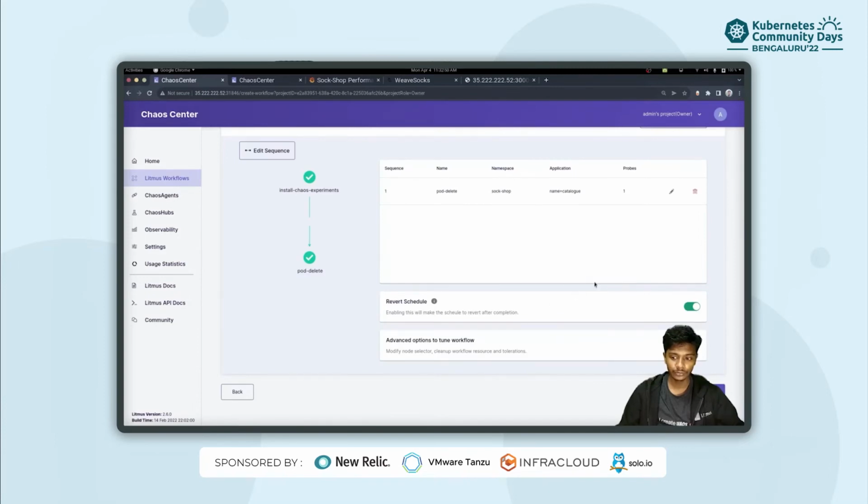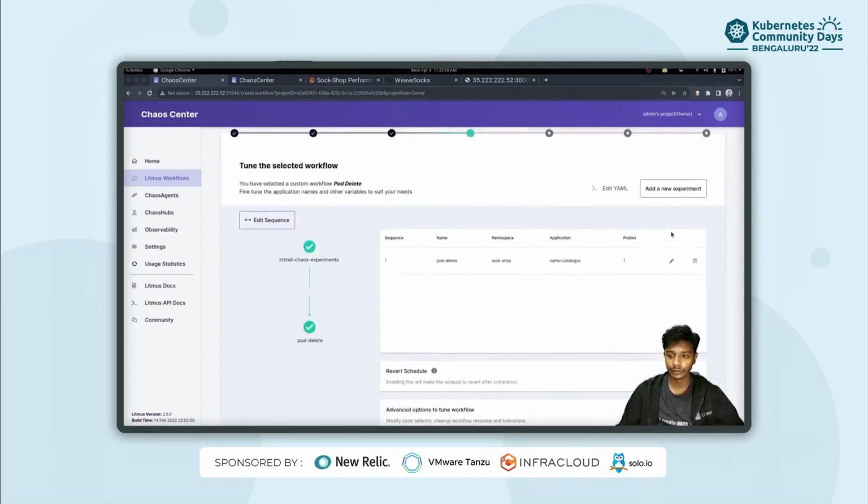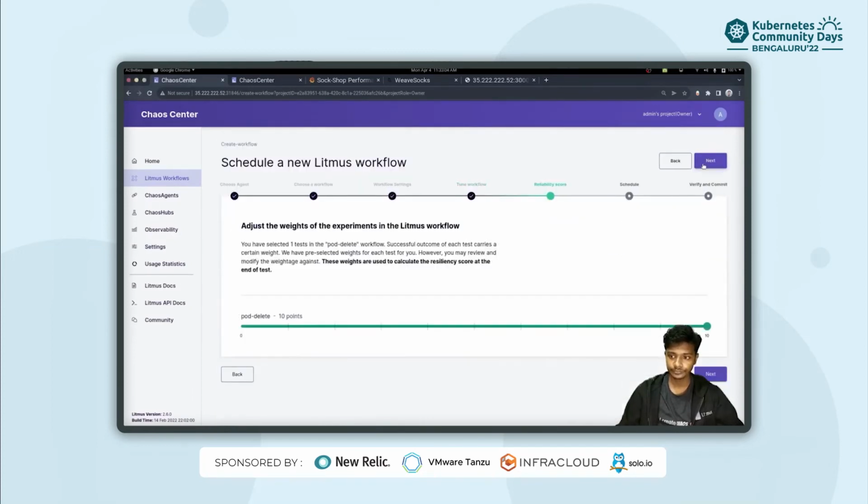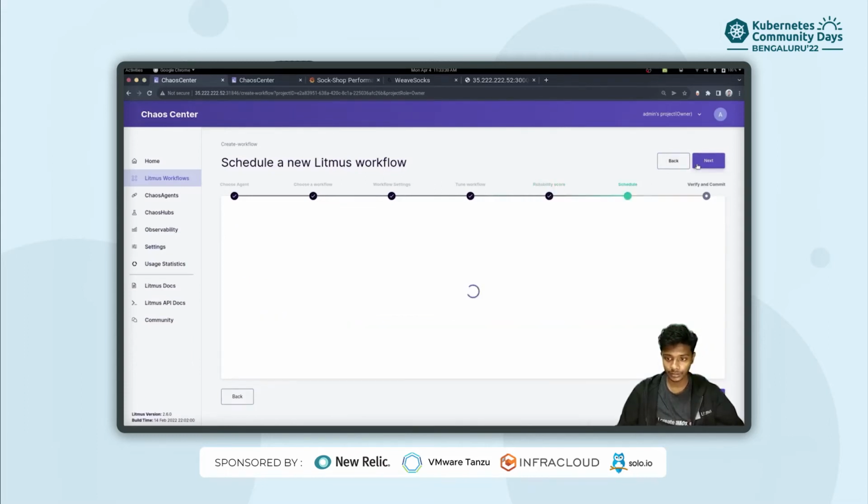We can say finish, and let's put reverse schedule as false, since we would like to see the logs of this experiment once we are done. So let's simply go next. And we are here where we can specify the reliability score of this experiment. What this does is basically you need to set a score that you need as part of your final resiliency score calculation. So let us set the weight directly to 10, which will cause us to have full weightage of this experiment. Then we can go next.